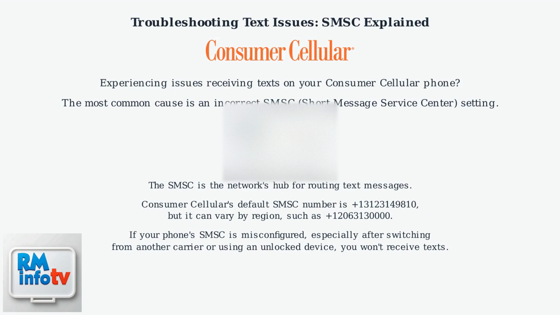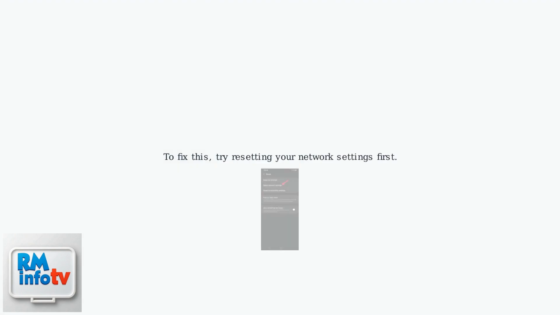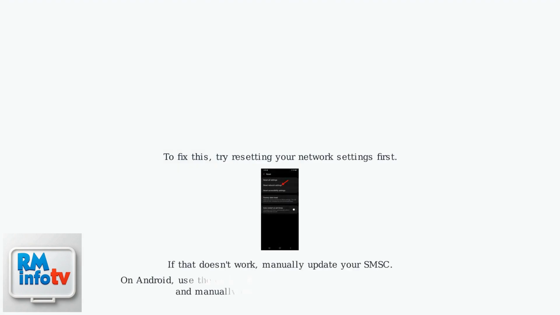receive texts. To fix this, try resetting your network settings first. If that doesn't work, manually update your SMSC. On Android, use the code 4636 to access the service menu and manually enter the correct SMSC number. Some Consumer Cellular apps may have a built-in SMSC reset tool as well. This ensures your texts are routed correctly through Consumer Cellular's network.